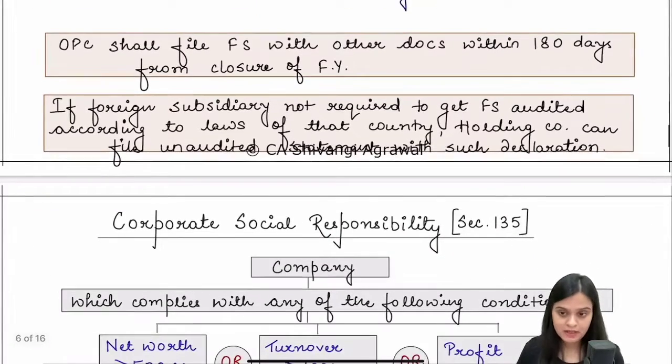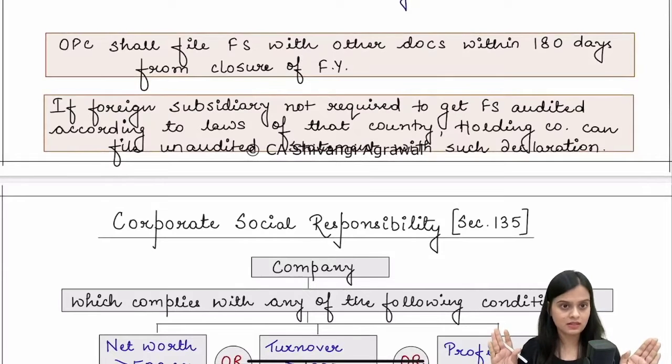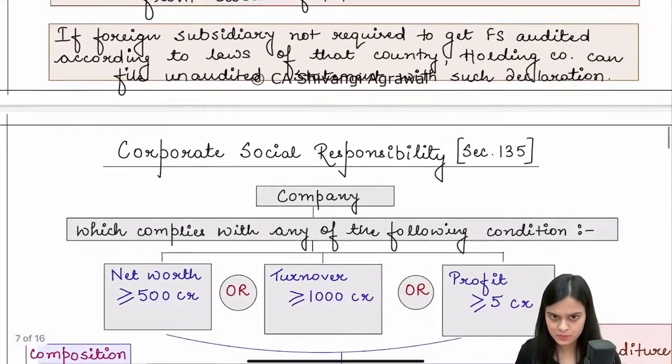Of course, this does not apply to one-person company, because in one-person company you don't have to conduct any annual general meeting. Once your financial year ends, within 180 days, you file the financial statements.